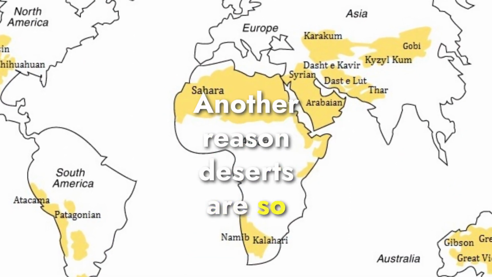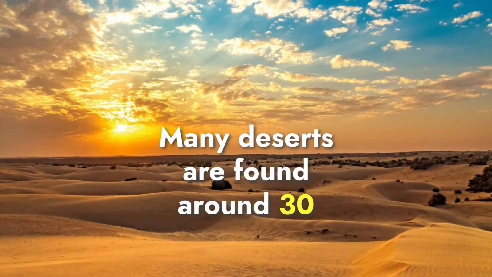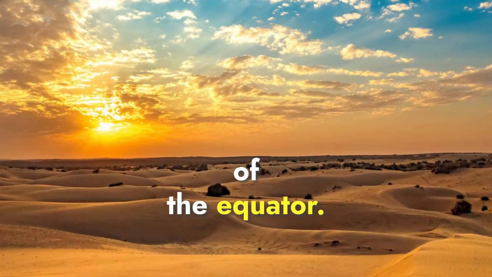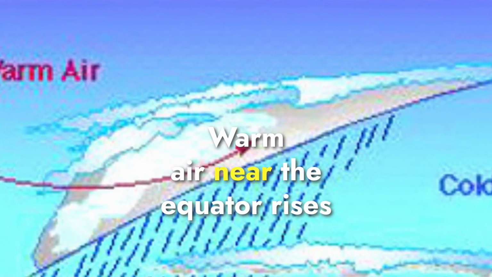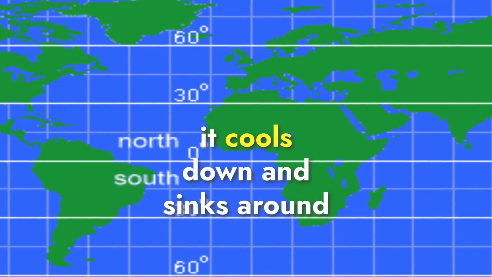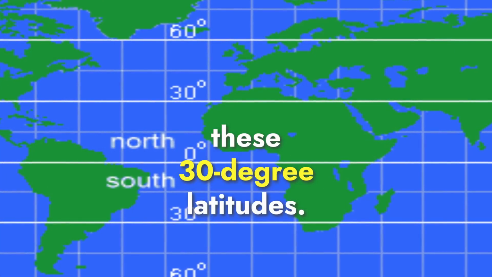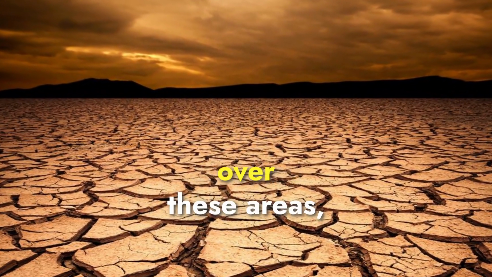Another reason deserts are so dry is because of their location on Earth. Many deserts are found around 30 degrees north or south of the equator. This is because of how air moves in our atmosphere. Warm air near the equator rises and travels toward the poles. As it moves, it cools down and sinks around these 30-degree latitudes. Sinking air tends to be dry, so when it settles over these areas, it keeps moisture from forming clouds and